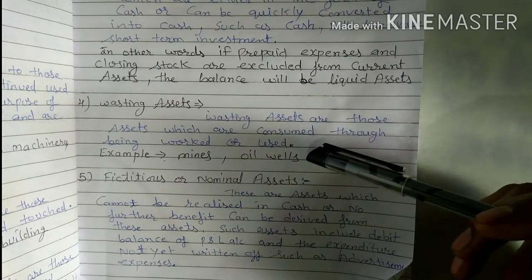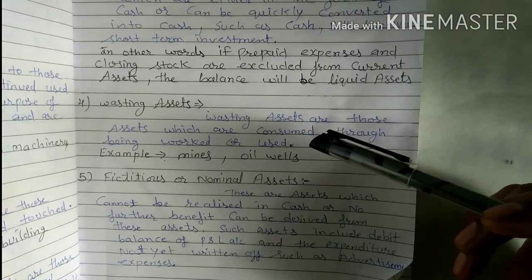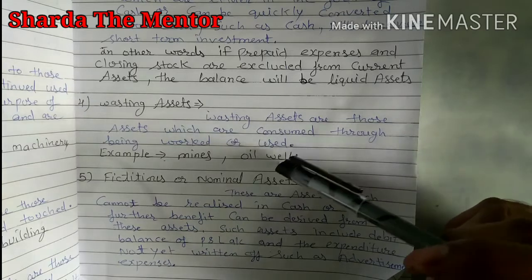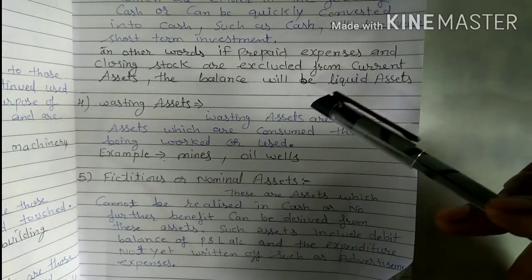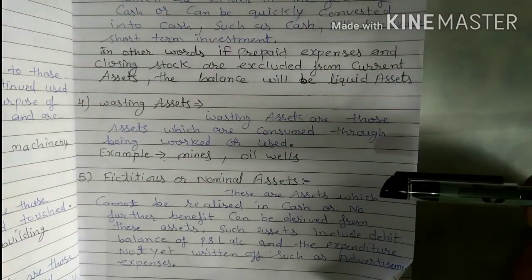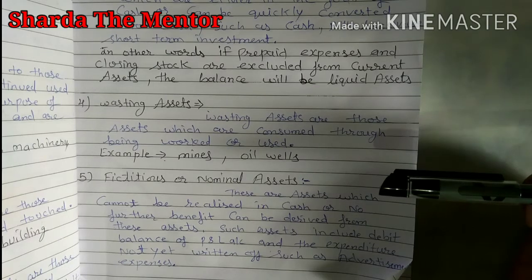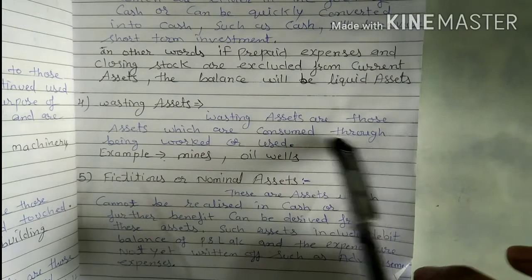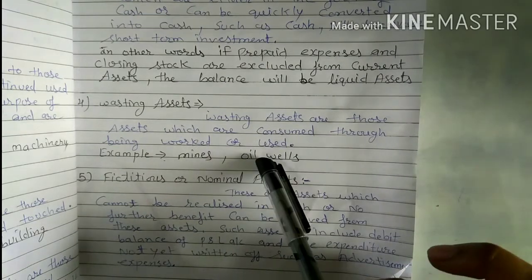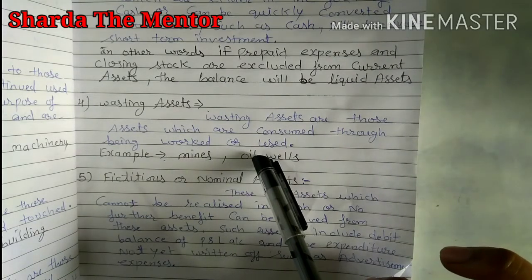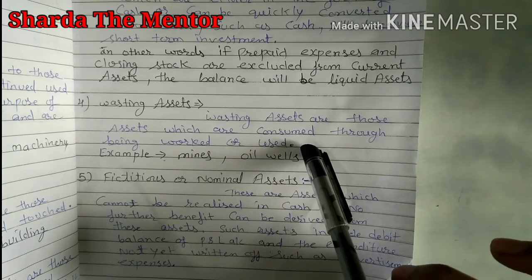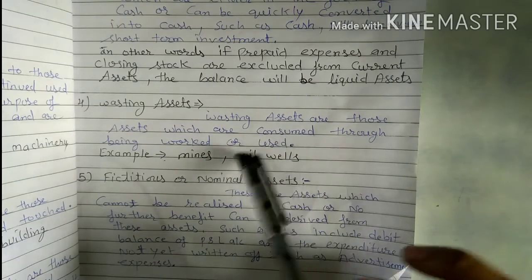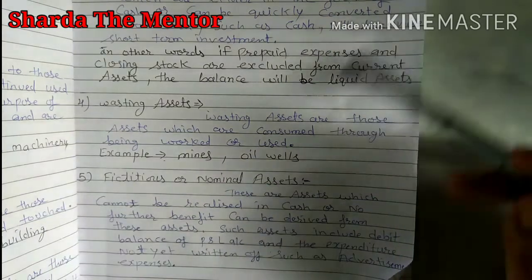If you use the mine regularly, after some time it will have no coal or other mineral, and the mine will be useless. So that is called a wasting asset. Wasting assets are those assets which are consumed through being worked or used.